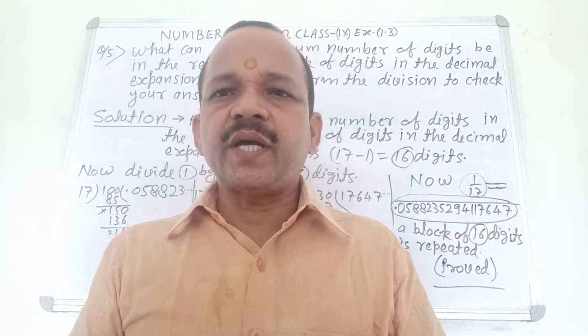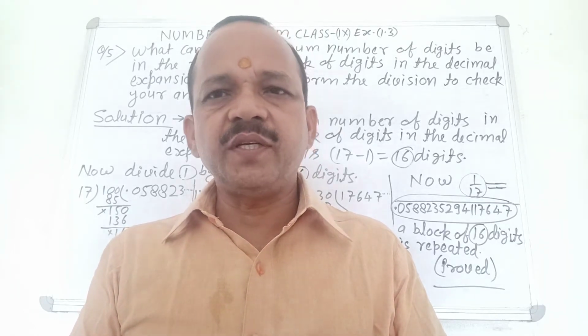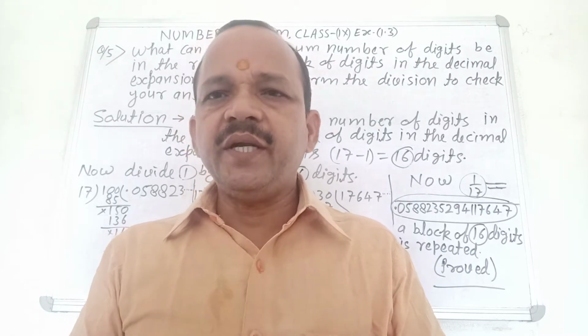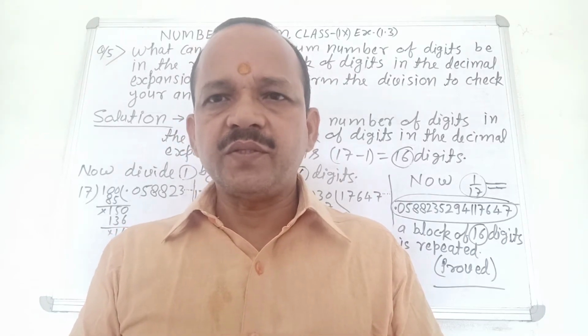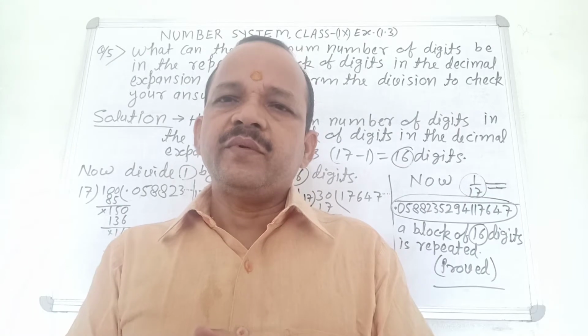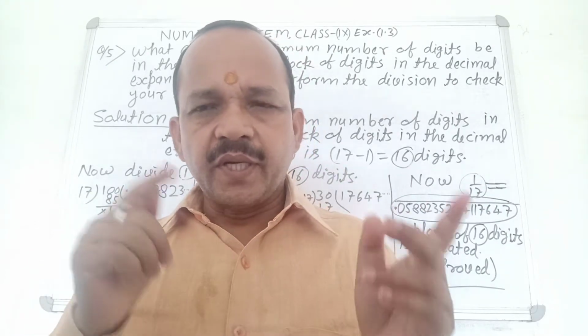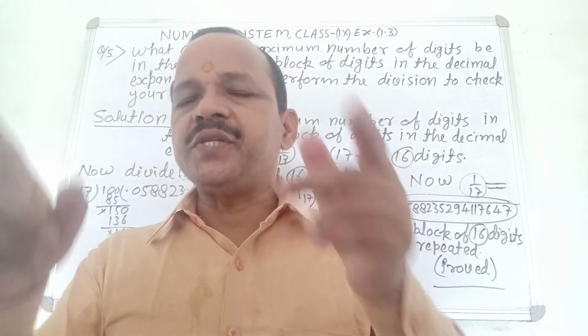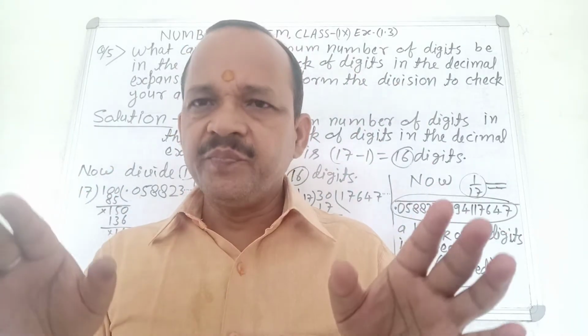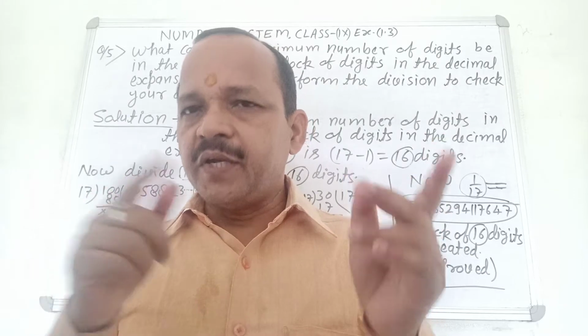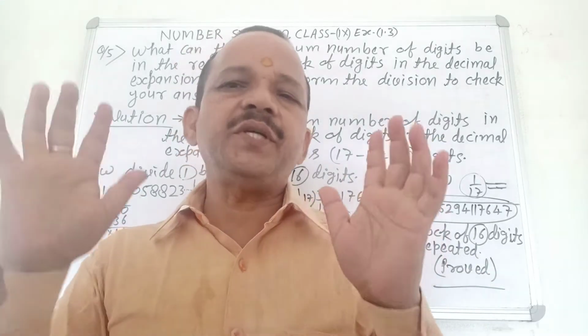I want to describe exercise 1.3, question number 5. Concentrate your mind and listen to my words. I want to describe the repetition of a rational number till 16 digits. Clear? Repetition of the given number till 16 digits.